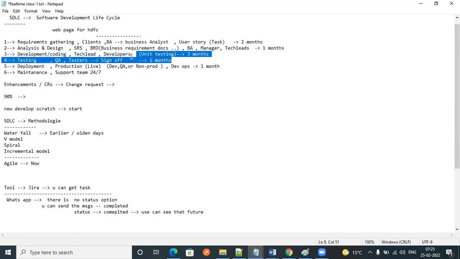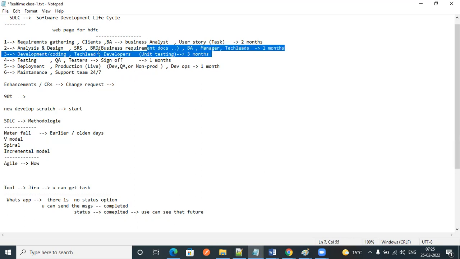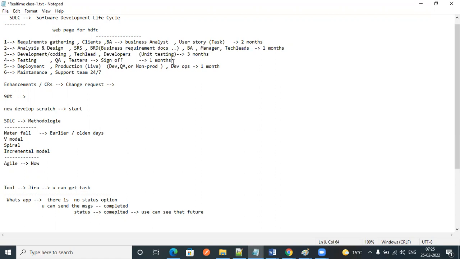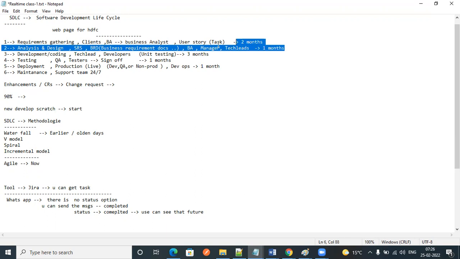If it comes to testing, it will take 1 month, and in this 1 month the rest of the employees are sitting idle. So if you observe, the company is paying everyone a monthly salary, but people are sitting idle for some time. There are some gaps.